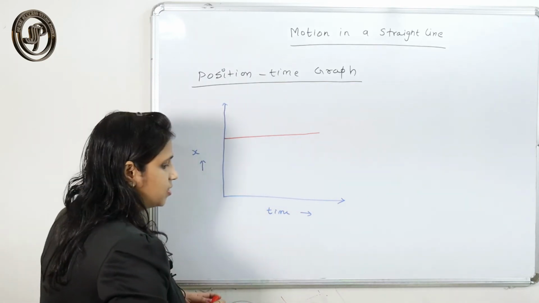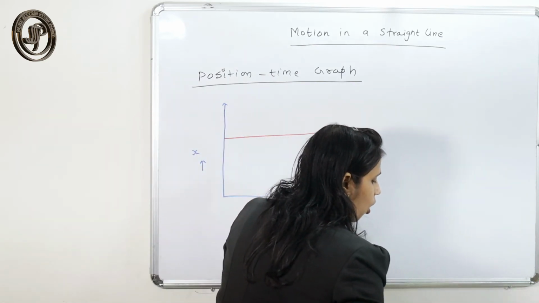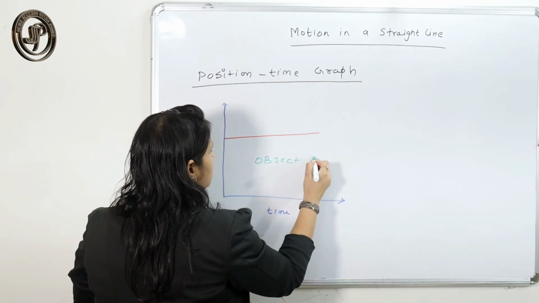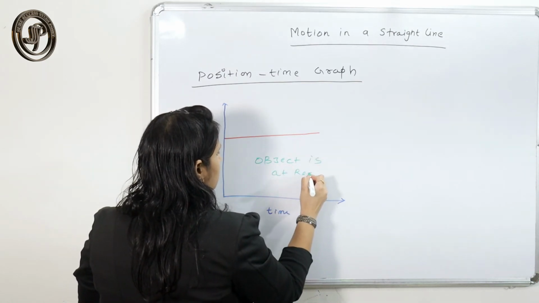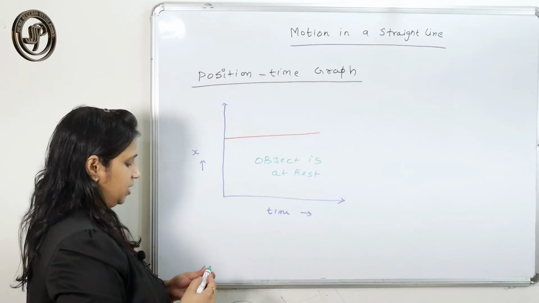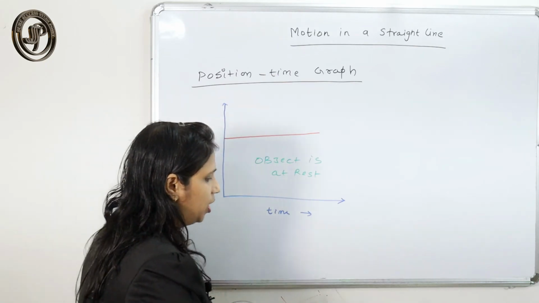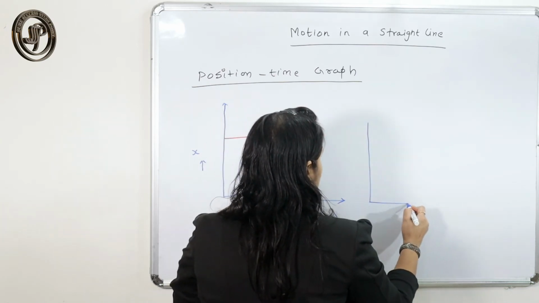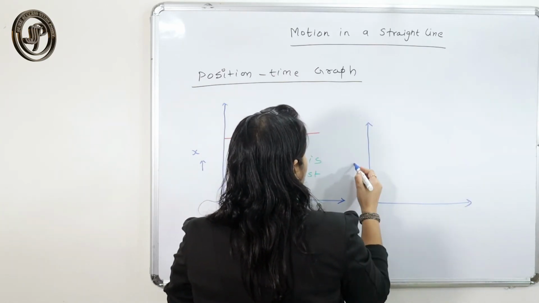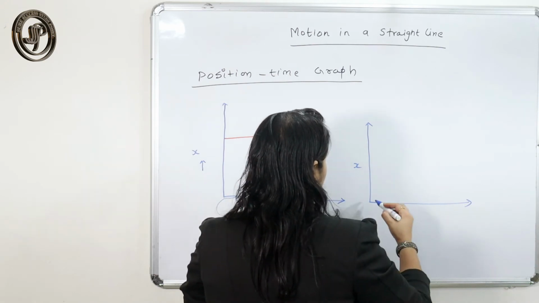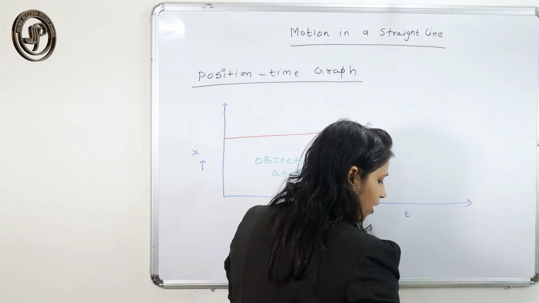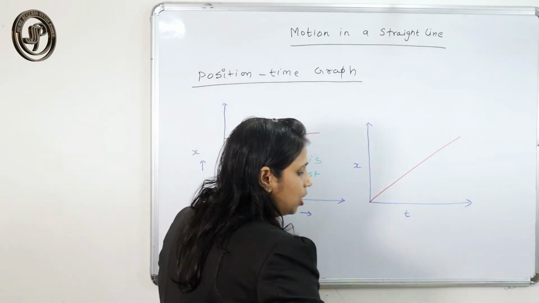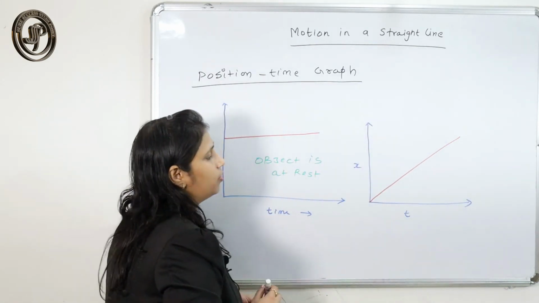So this graph tells that the object is at rest. Here the graph says the object is at rest. Okay, now if I draw the graph here, this is again the position and this is the time. If I draw the graph like this, what does this signify?